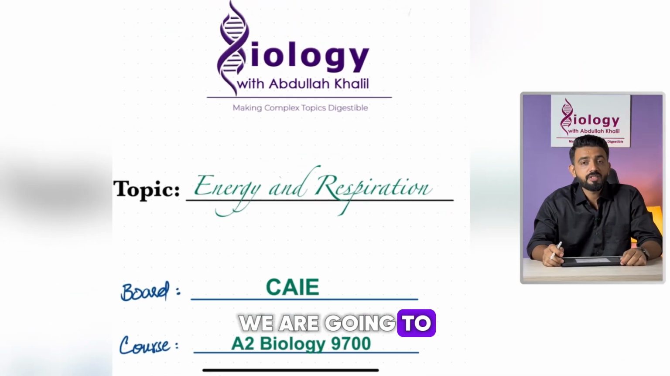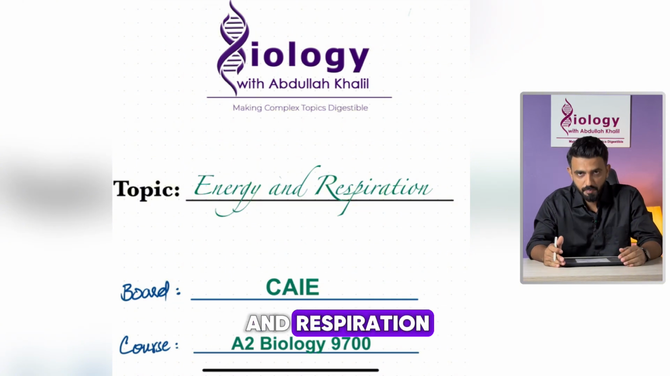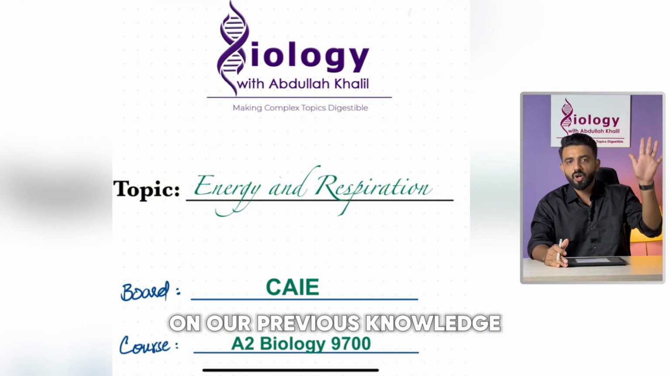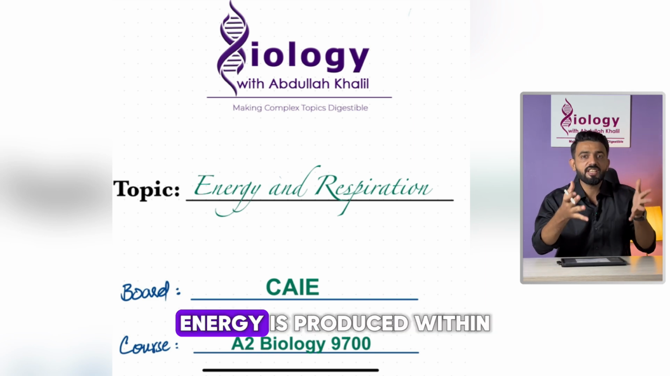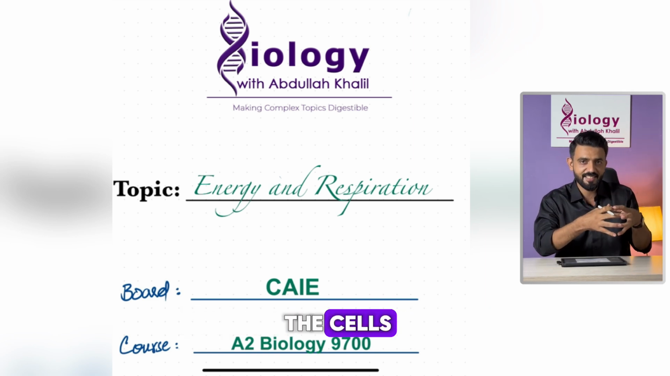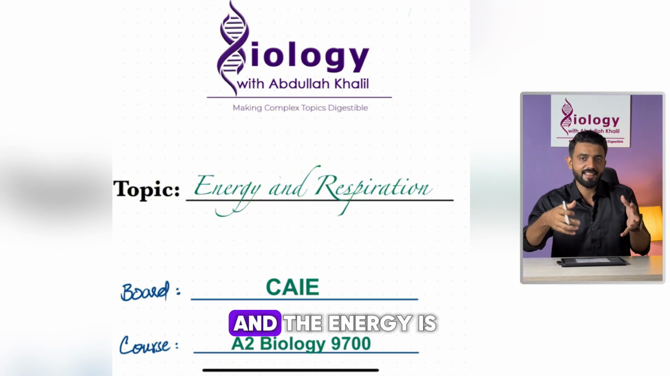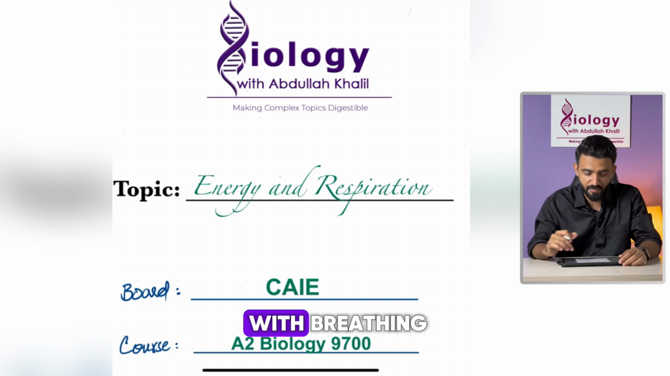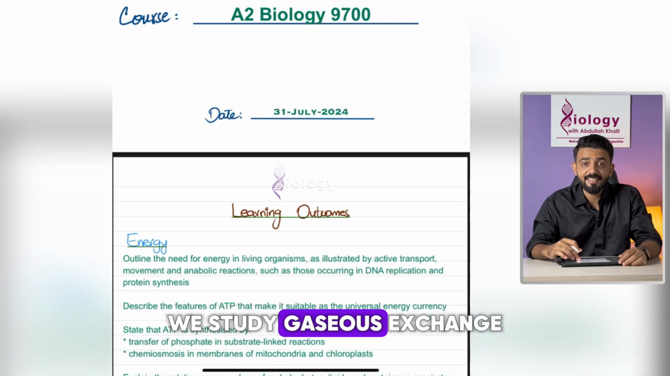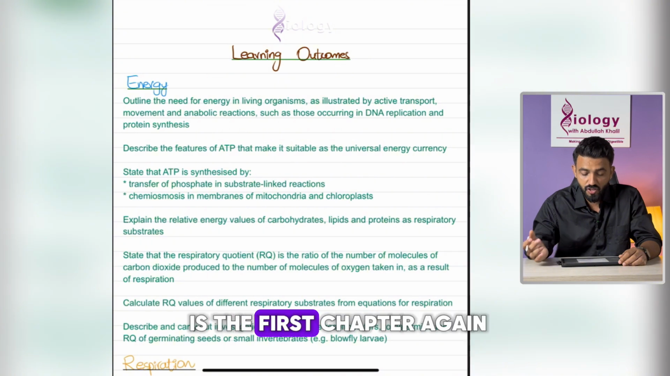Today we are going to start the first chapter of A2 biology, which is called energy and respiration. From our previous knowledge, we know that respiration is a process in which energy is produced within the cells in the mitochondria. The food is oxidized and the energy is released. That is respiration. We do not confuse it with breathing. We study gaseous exchange in our AS. So in the A2, this is the first chapter.